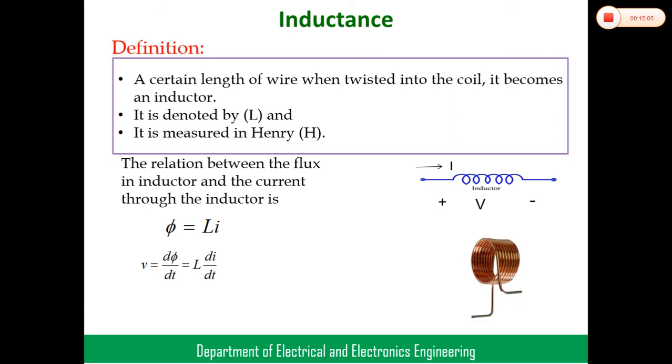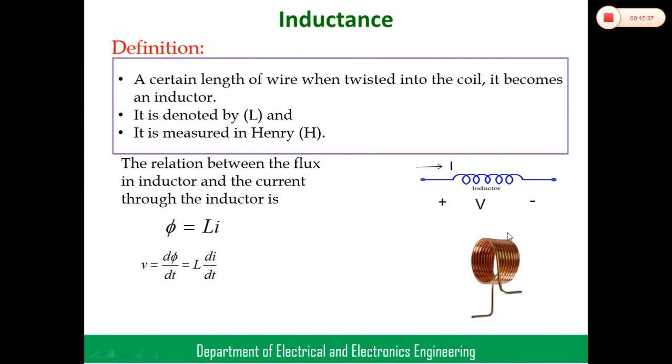Coming to the definition, what is meant by an inductor? A certain length of wire, when twisted into a coil, becomes an inductor. Simply, here I mentioned one coil, which can be obtained from a certain length of wire when twisted into a coil.